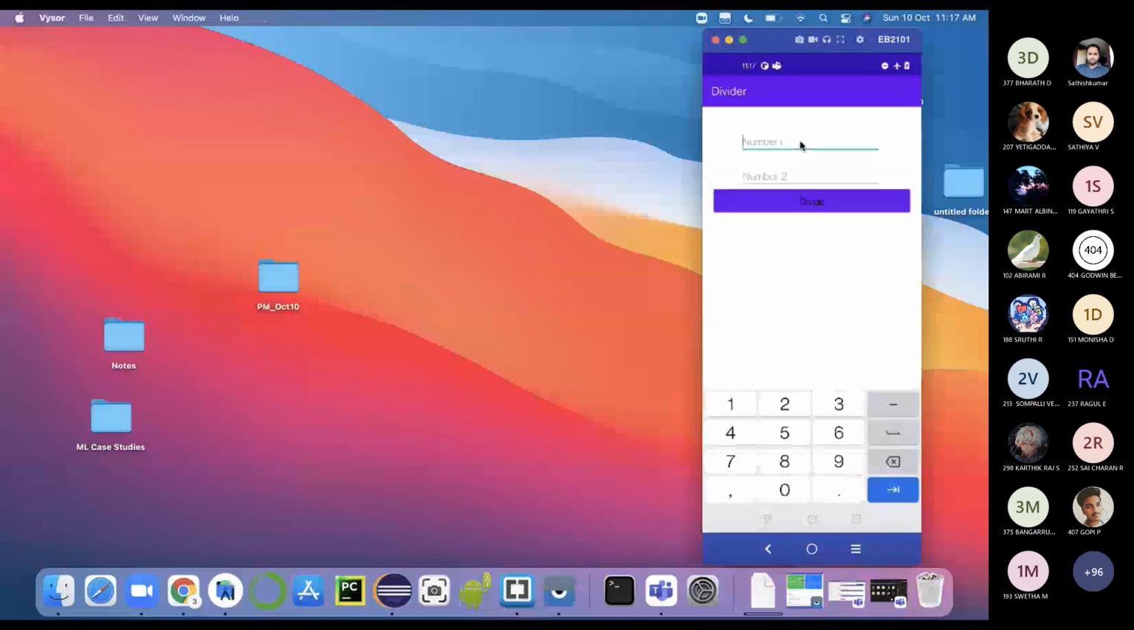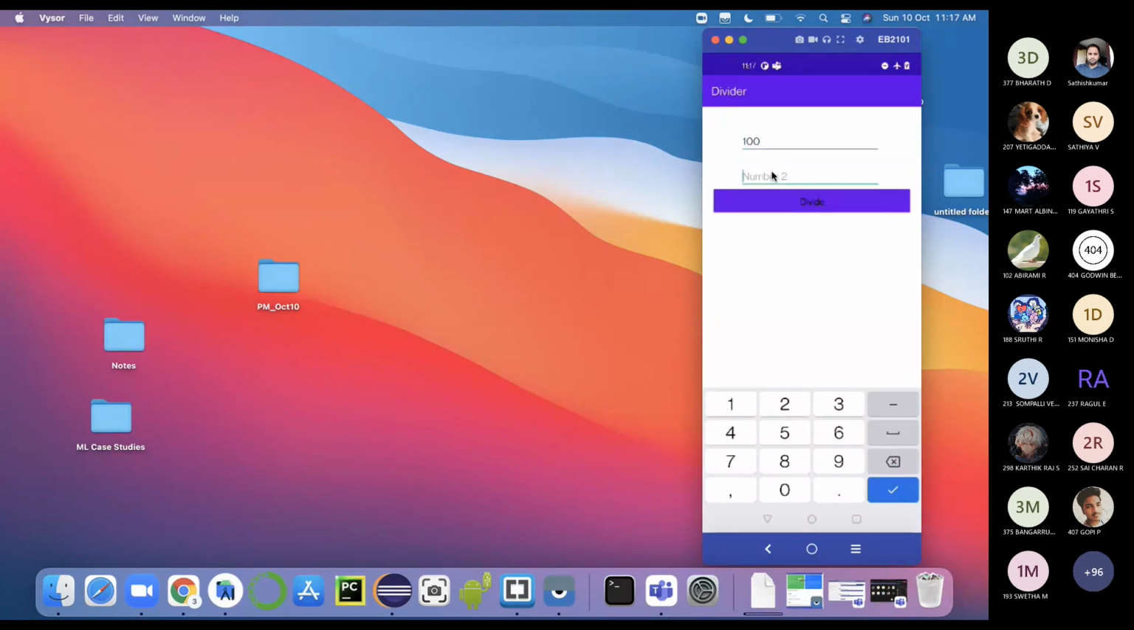Okay, this is our application. What our application does is, if I give 12 divided by 2, it simply divides the numbers. If I give it, it will give 6. Okay, if I give 100 divided by 0, what will it give? Error, sir. See, you can see the application keeps on restarting.